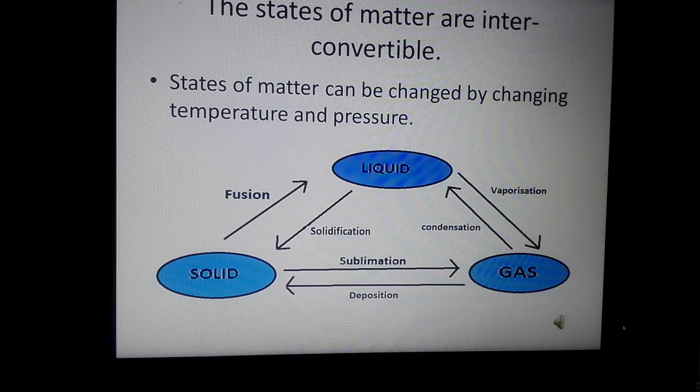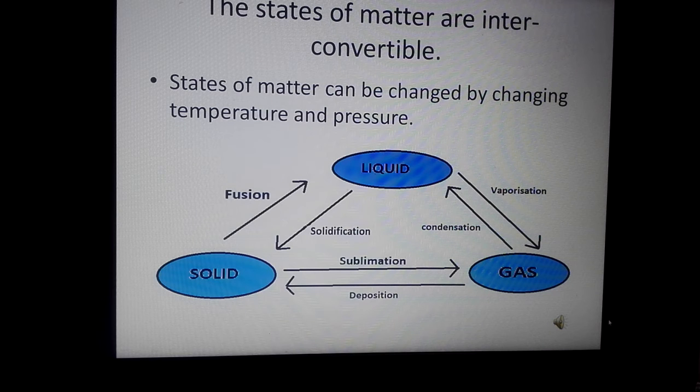Now we know about the three states of matter. We can convert from one state to another by changing their temperature and pressure. If we change the temperature, we can change from solid to liquid.